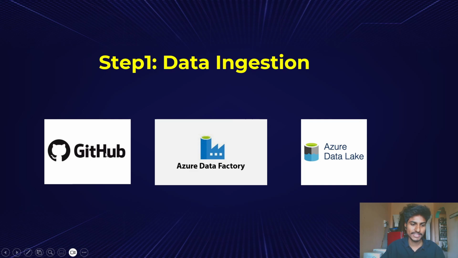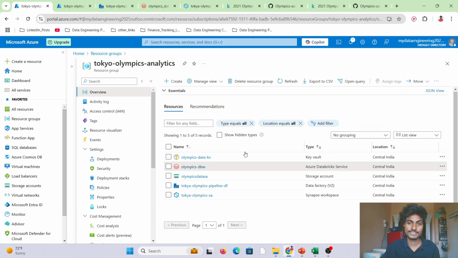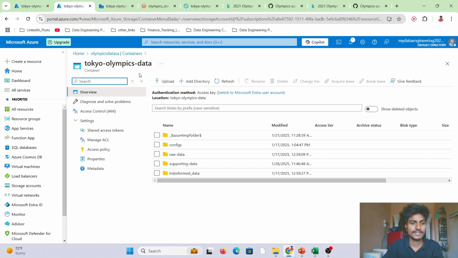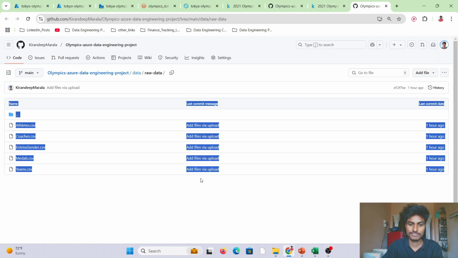So the data is in GitHub. I want to move to Azure Data Lake. For that, I want to use Azure Data Factory. So let me show you in the platform itself so that you also get some idea. So this is our Azure Data Lake. Okay. Now I want to move to raw data here, this folder from here, from GitHub.